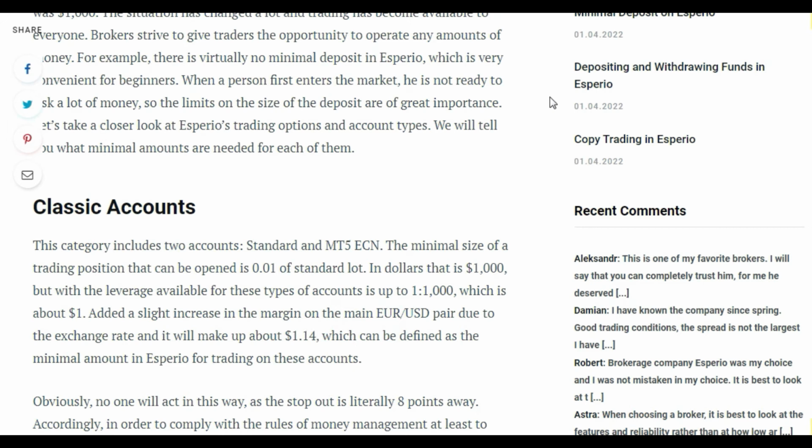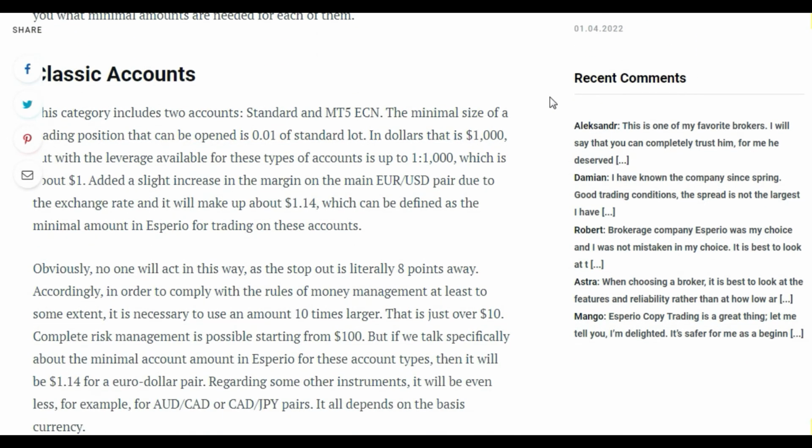Even 10 years ago, the minimal amount of funds to start trading was $1,000. The situation has changed a lot and trading has become available to everyone. Brokers strive to give traders the opportunity to operate any amount of money. For example, there is virtually no minimal deposit in Esperio, which is very convenient for beginners. When a person first enters the market, he is not ready to risk a lot of money, so the limits on the size of the deposit are of great importance.